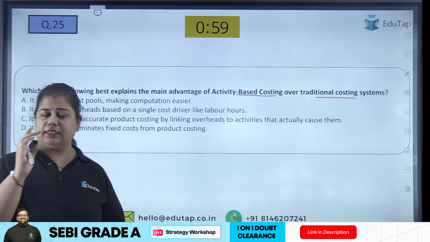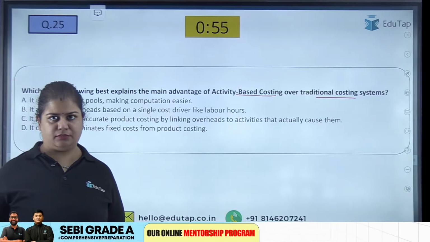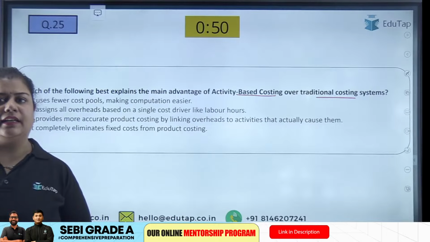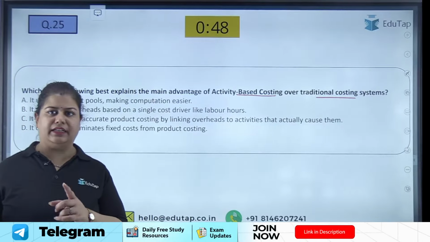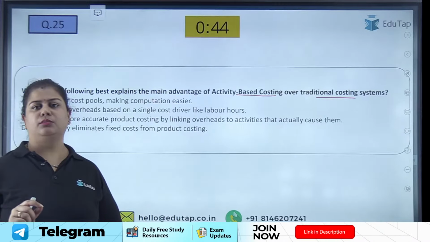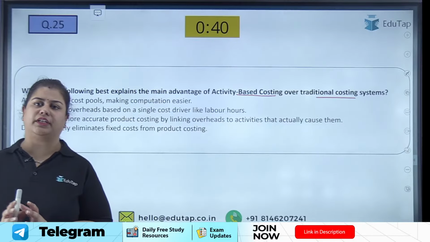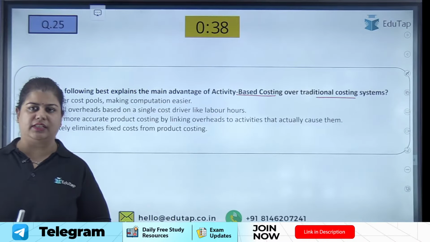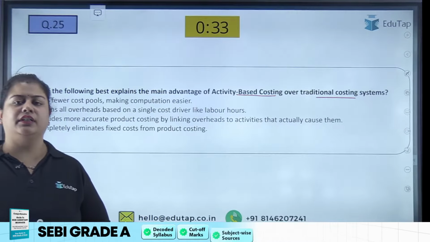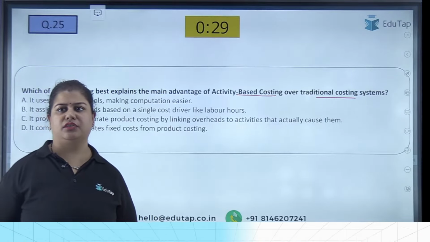So traditional costing says that I will figure out an overhead rate. For example, according to the labor hours, I will figure out a rate and then I will charge the whole indirect expenses to the product in a proportion according to the overhead rate. For example, we say 20% of my total overheads should be given to the product A. So this is my traditional costing.